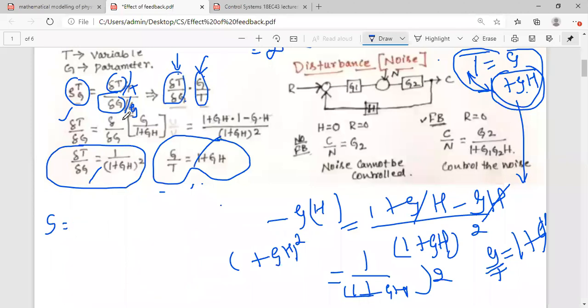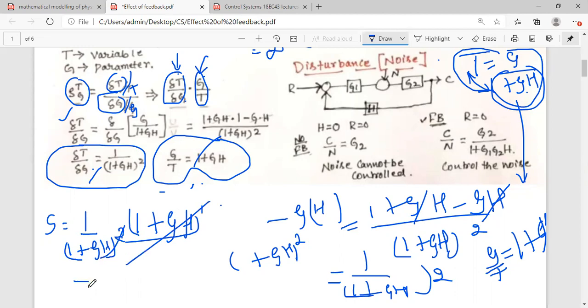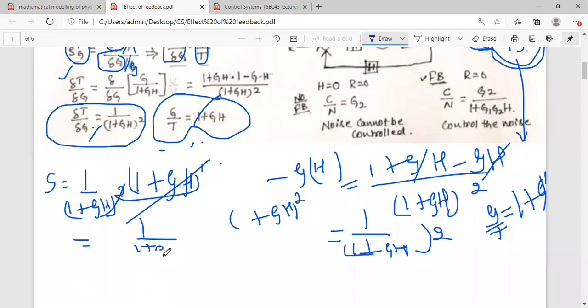S will be equal to the first value, 1 by 1 plus GH whole square, times the second value, 1 plus GH. One factor will get cancelled, since the power is 1 here and square there. So you will get 1 by 1 plus GH. This is the equation we got for sensitivity.